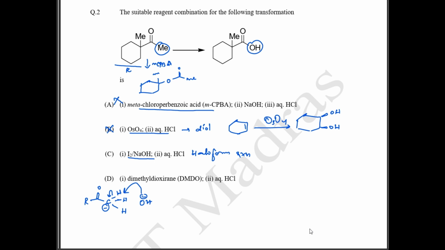Now this negative charge will be shifted like this. So this is going to be R single bond O minus double bond CH2. Now this O minus will fall back, and you have an I2 group, iodine like this.